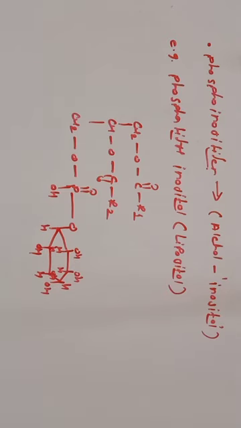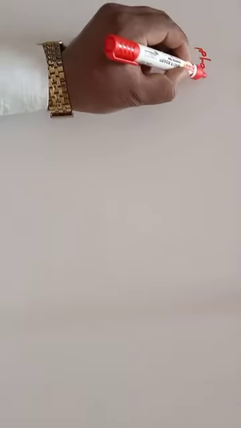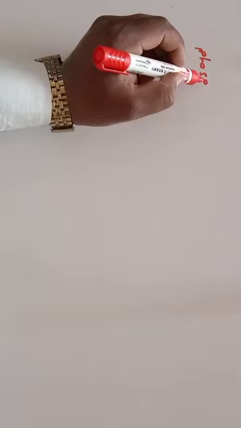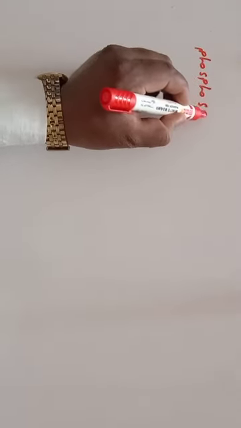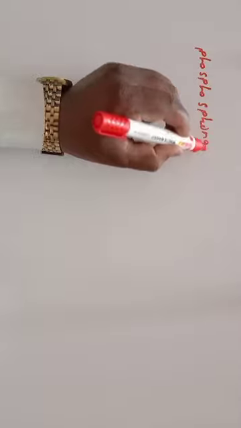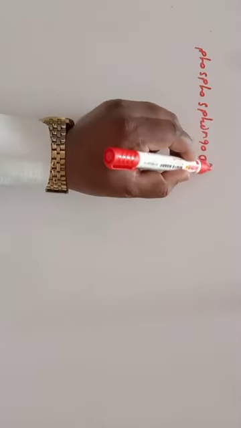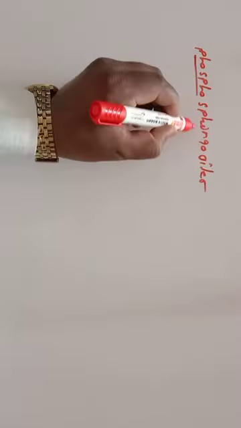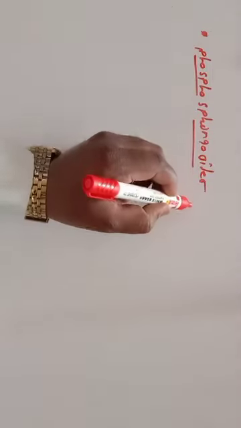And the third one is the phosphosphingosides. Let us discuss the next one, phosphosphingosides, in which sphingosine is an amino alcohol.